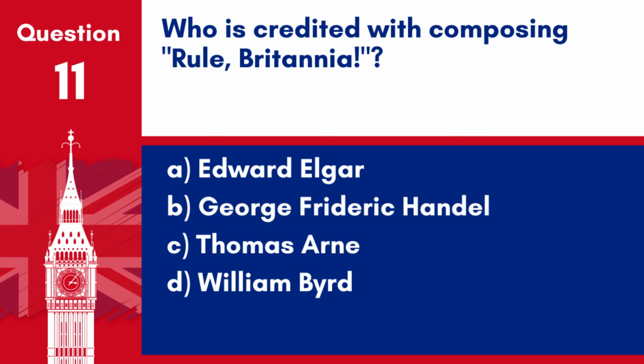Question 11. Who is credited with composing Rule Britannia? A. Edward Elgar, B. George Frederick Handel, C. Thomas Arne, D. William Byrd. Answer: C. Thomas Arne. Thomas Arne composed the music for Rule Britannia for a masque in 1740.